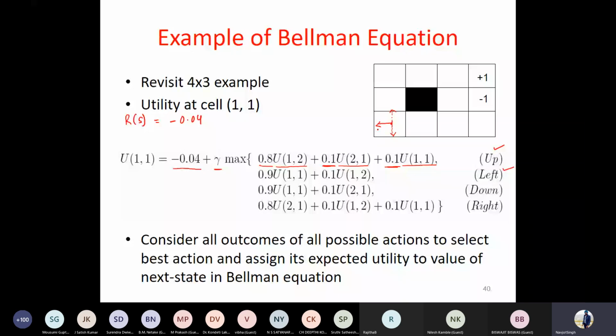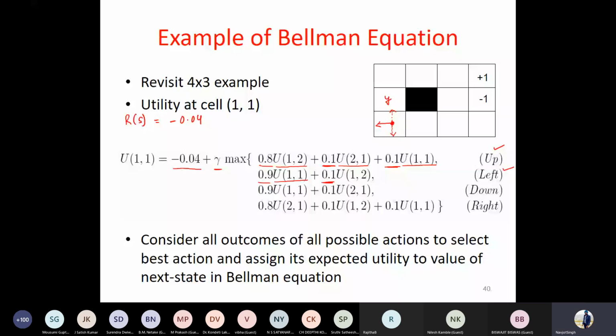Now, if I take this action which is left, or if I take the down action, in both cases I'll bump into the wall and I'll be back in the same state. So in the first action, which was this left action, which was the desired action, probability is 0.8. In this case, probability is 0.1, total is 0.9 because I'm bumping and getting in the same block. So it is 0.9 times the utility of state. Okay. Then the other action would be moving up. So this is not the desired action. It is actually right to the desired. So probability is 0.1. Which state do I land in? I land in state Y, which is cell number 1, 2. The utility of that.